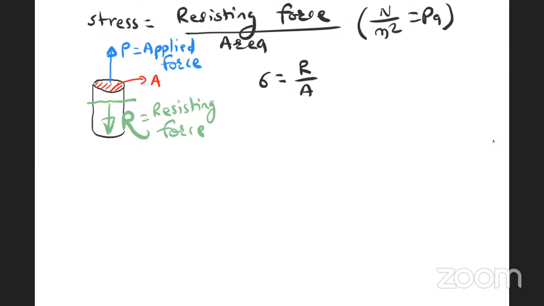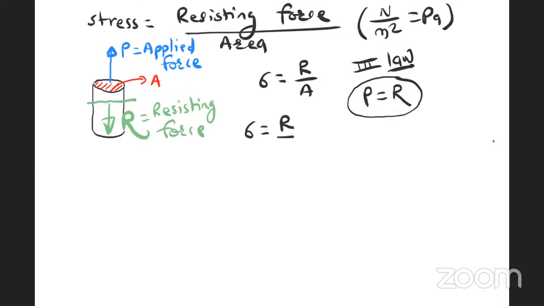Are you getting it or not? Stress is always due to the resisting force. Stress is never due to the applied force. It is because of the resisting force. Now, as per Newton's third law, for every action there is always an equal and opposite reaction. Our action is the applied force P, and the reaction is nothing but the resistance here. Therefore, stress can be written as resisting force divided by area, or applied force divided by the area on which this force is applied. This is how stress is defined.